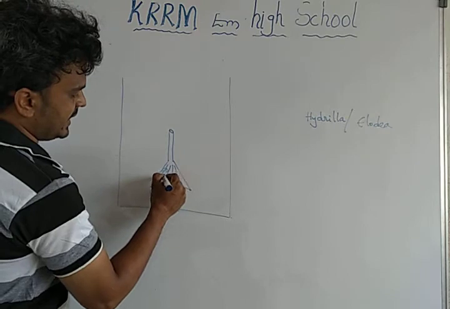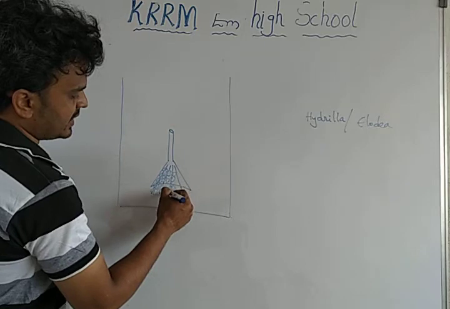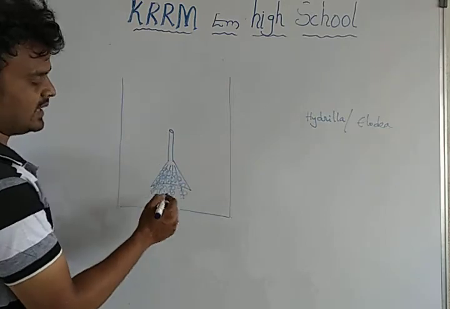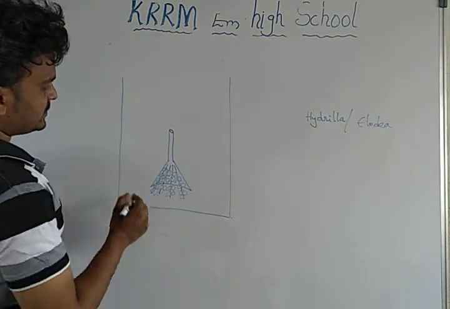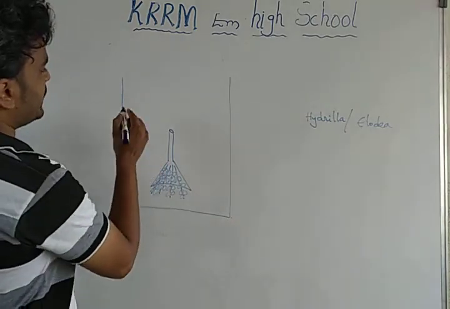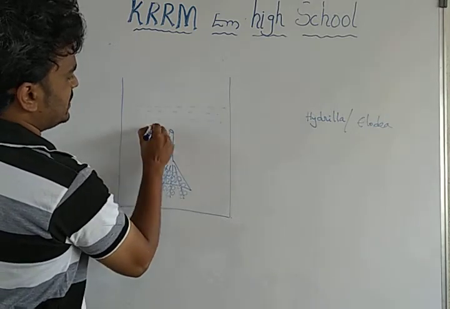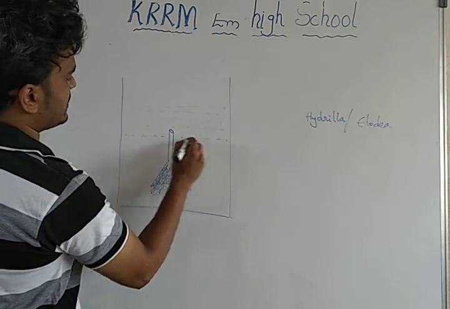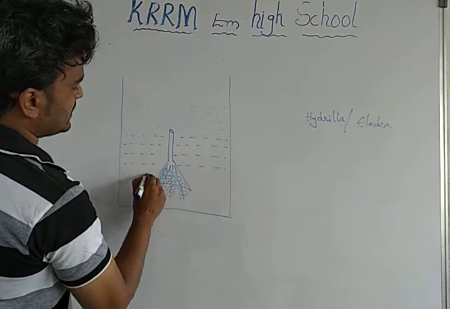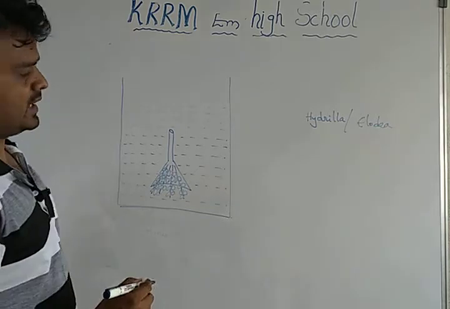So imagine it is hydrilla plants. I will share the picture in the video. Imagine it is hydrilla plant leaves, and filled with water. Before filling the water, we have to fill the beaker with water. We have to make this type of container, at least 2 samples. One has to be kept in dark, one has to be kept in sunlight.